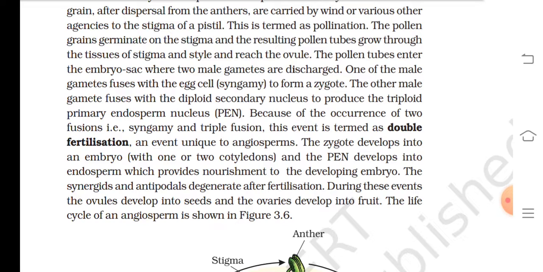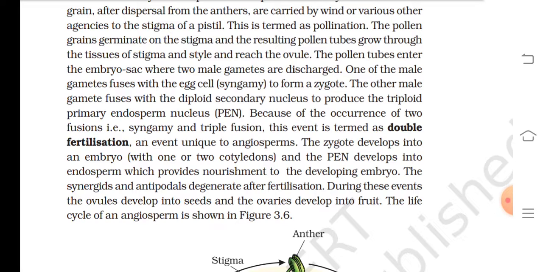The pollen tube enters the embryo sac, where 2 male gametes are discharged. One of the male gametes fuses with the egg cell, which is called syngamy, to form a zygote. The other male gamete fuses with the diploid secondary nucleus to produce the triploid primary endosperm nucleus, that is PEN. Because of the occurrence of two fusions, that is syngamy and triple fusion, this event is termed double fertilization, an event unique to angiosperms.